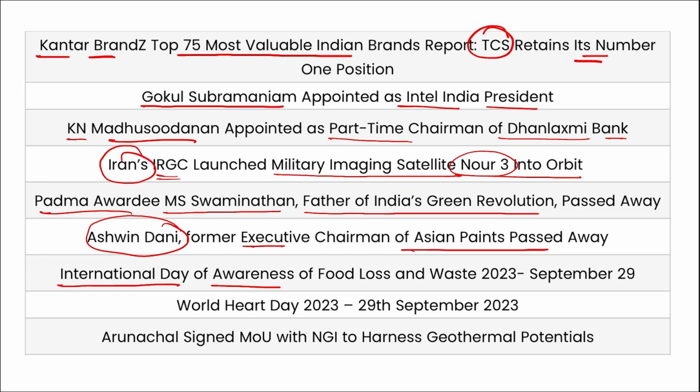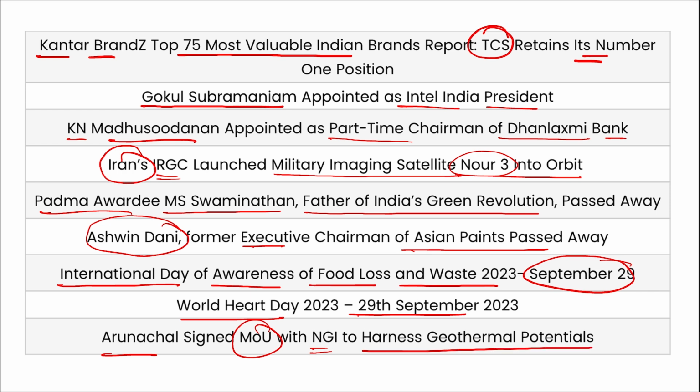International Day of Awareness of Food Loss and Waste 2023 on 29th of September. World Heart Day on 29th of September, and Arunachal Pradesh signed an MOU with NGI to harness geothermal potential.